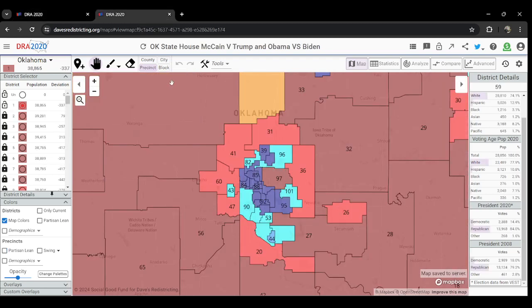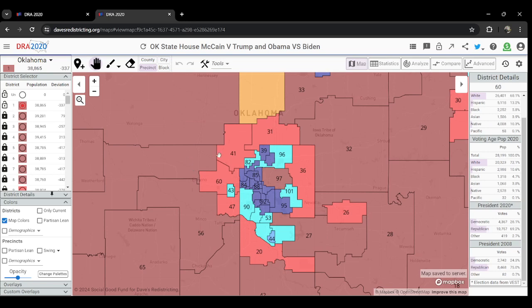And so what I think is happening here is that as we get a smaller denomination of area, going from state Senate to state House, we're able to see more pronounced trends.